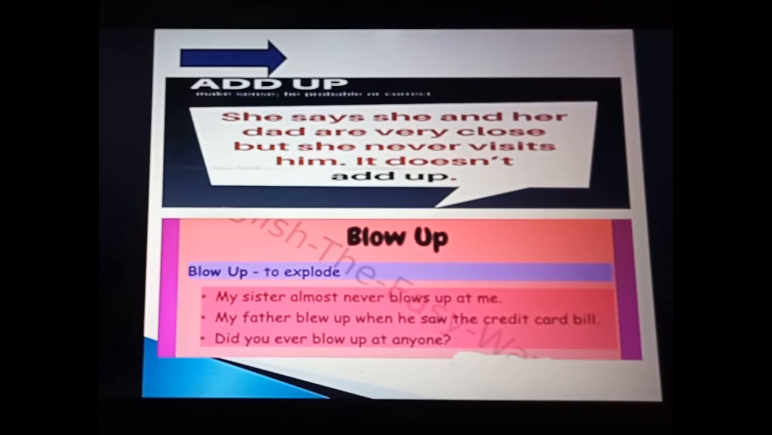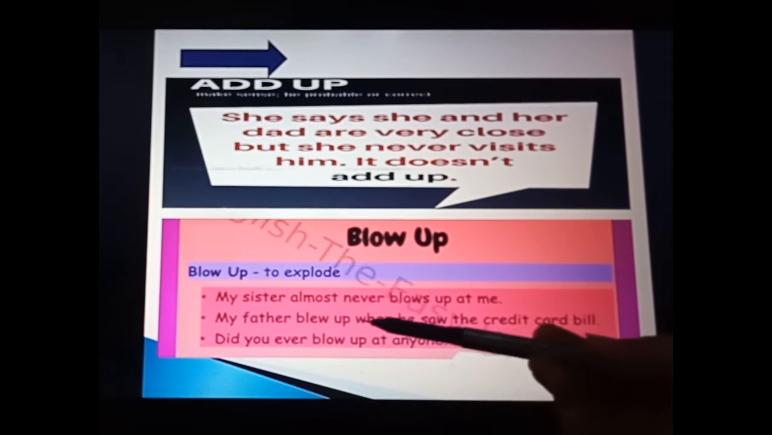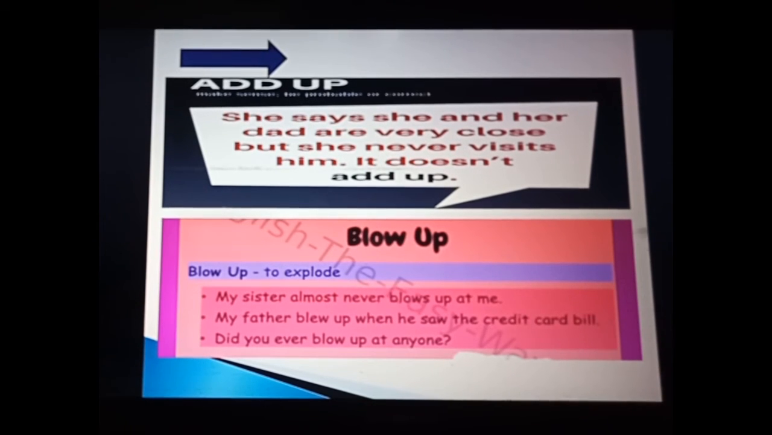Now the next example, blow up. Blow up means to explode, or we can see one more meaning, to become angry. Like, my sister almost never blows up at me. It means my sister almost never gets angry with me. Same, my father blew up when he saw the credit card bill. My father became angry when he saw the credit card bill. The last one, did you ever blow up at anyone? Did you ever become angry with anyone?